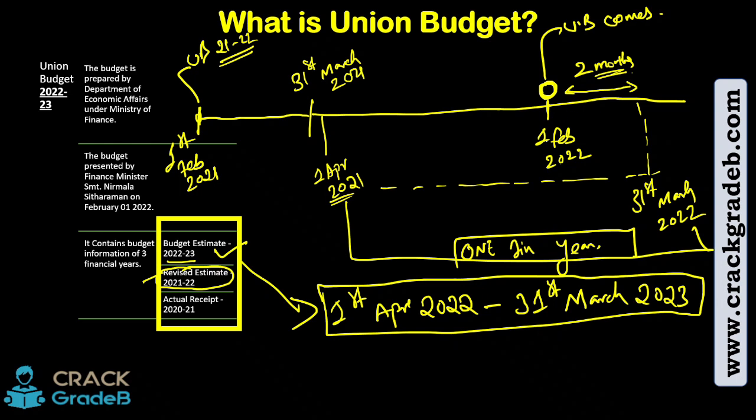So government is presenting a revised estimate: कि खर्चा ज़्यादा हो रहा है, कम हो रहा है, कहाँ पे हुआ है, everything, for the next 2 months, क्योंकि 2 month अभी भी हाथ पे हैं. So government is presenting a revised estimate कि जो उन्होंने यहाँ पे दिया था पिछले साल 1st of Feb 2021 में, उसी का एक रिवाइज एस्टिमेट 1st of Feb 2022 में आता है, because there is a 2 months gap.